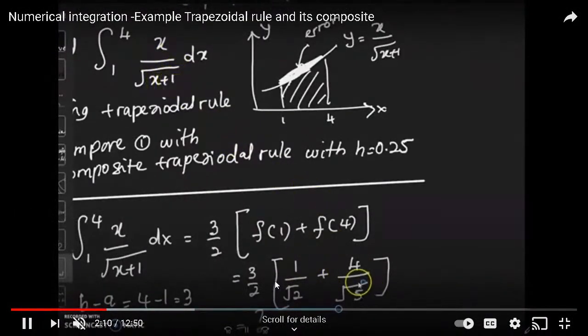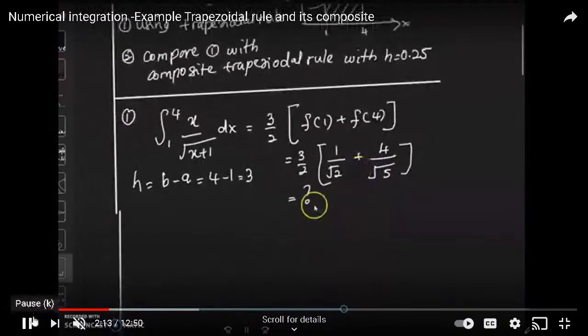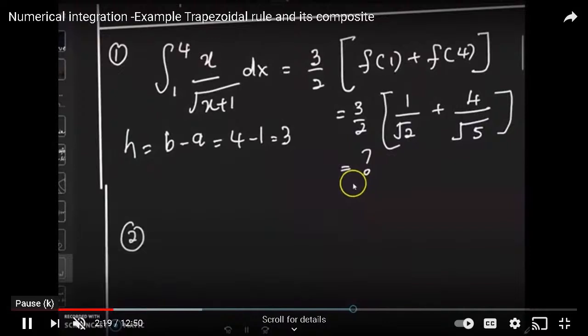I just apply the straightforward trapezoidal rule. Remember, I repeat again, the formula is h divided by 2 times f(a) plus f(b), because we do not do a slice, we do not do a partition, we do not decompose, we just use the straight trapezoidal rule, the trapezium. So now, come on, we get the answer. Please use your calculator. It's 3 point something, am I right? I'm waiting for you.